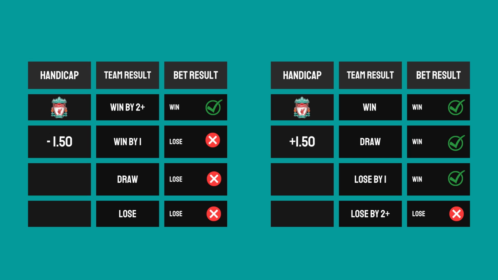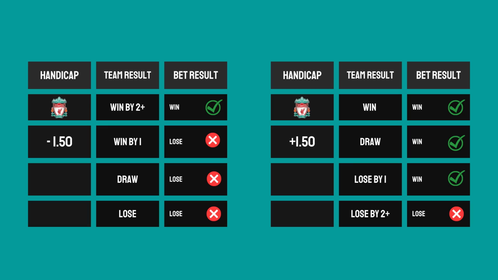Now, for the handicap minus 1.50. If the team you pick in this fixture wins by 2 goals or more, your bet is won. If they win by a 1 goal margin, your bet is lost. If they draw, your bet is lost. And if they also lose, your bet is lost.